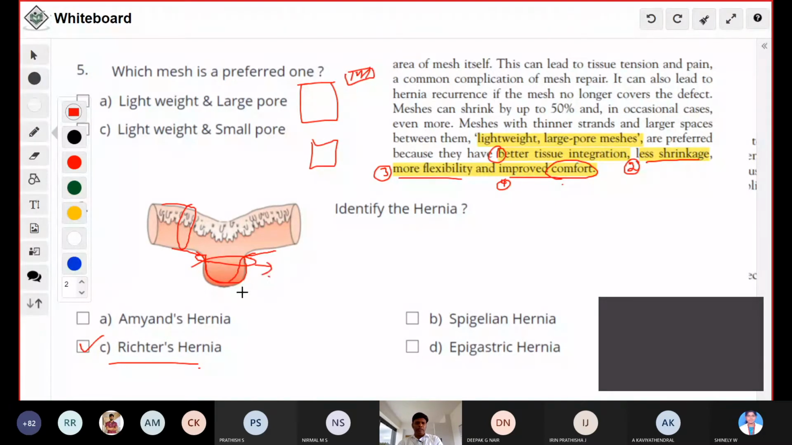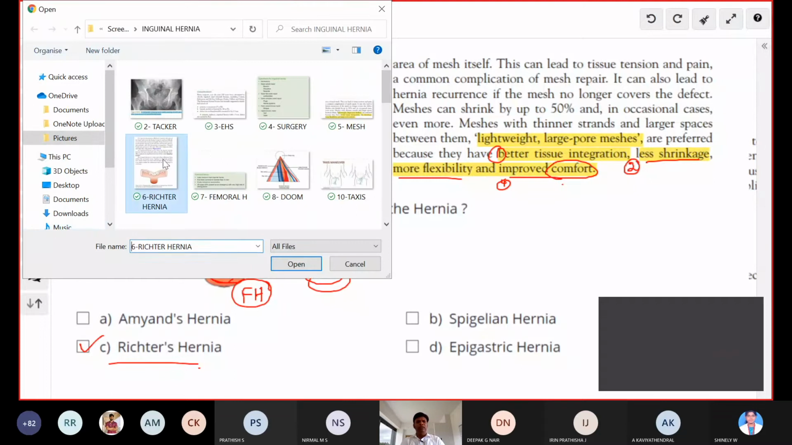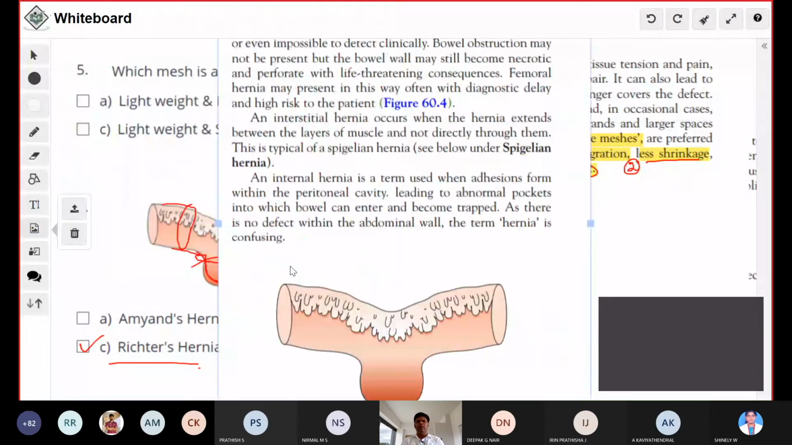This type of Richter's hernia is commonly seen in cases of femoral hernia. Classically, because your femoral ring will be present like this, some part of the bowel will be presenting like this. What are the features of Richter's hernia? In what way does it differ from other hernias? That is the most important thing. Again, this is a passage taken from Bailey and Love.